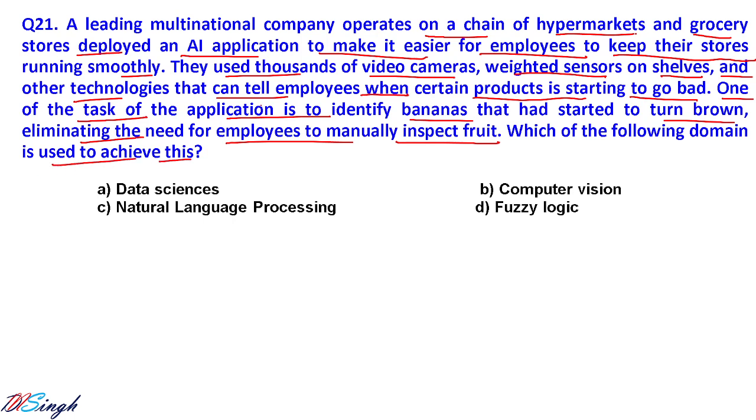So here we are taking images and using video cameras, okay, to find out when bananas are turning brown and getting rotten. So for that one, computer vision is the technology that is going to be used.